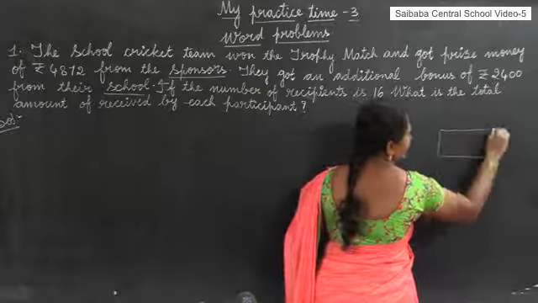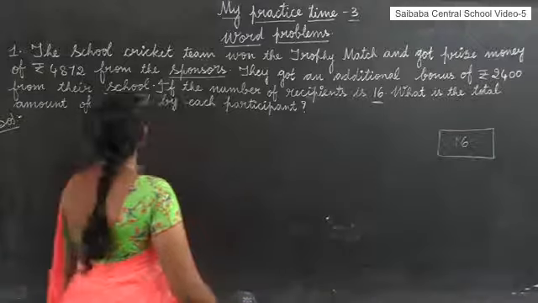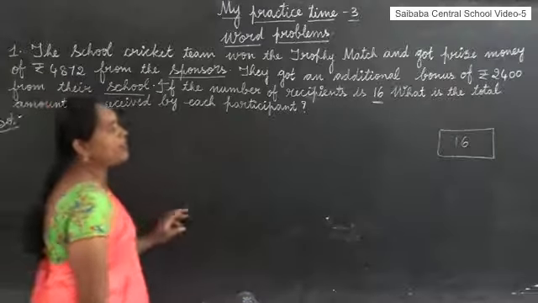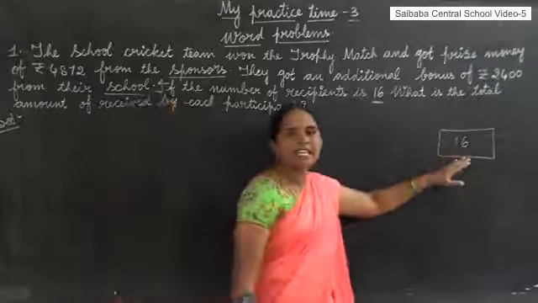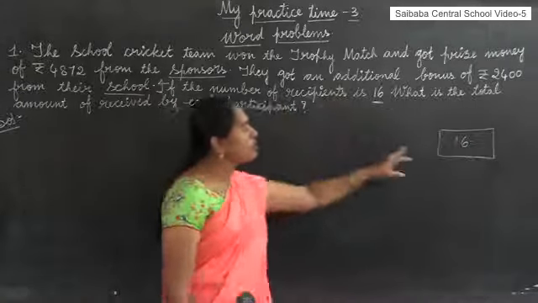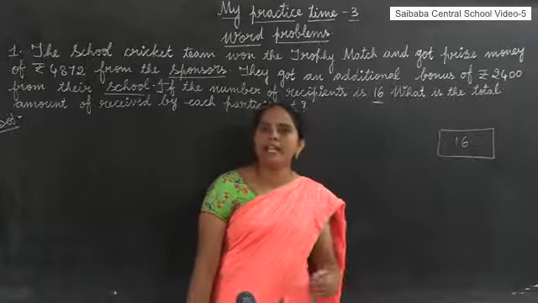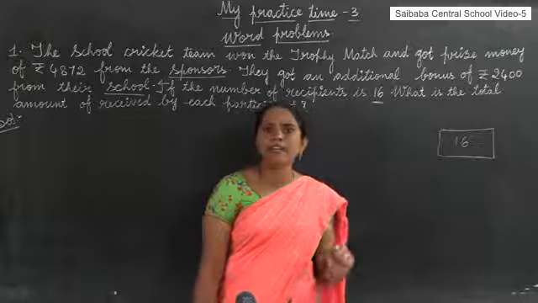Means these two amounts have to be distributed to 16 participants. If they distribute these two amounts to 16 participants, how much amount does each participant get? That we have to find.